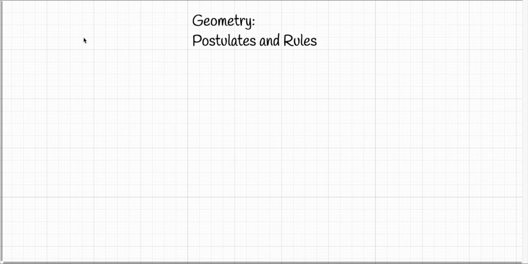In a plane, so this board is just our plane for now, given a line and a point not on it. So let's draw the line. I'm drawing a segment right now because it's not infinite, but let's assume it's a line. And a point not on it, so some point randomly like this. There's exactly one line that passes through the point and never meets the first line. So never meets the first line. That basically is the definition of parallel, which is why this is called the parallel postulate.